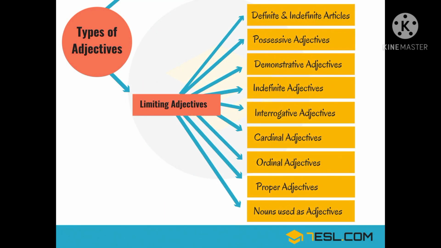Now let's have a look at the types of adjectives. There are demonstrative adjectives, possessive adjectives, indefinite adjectives, interrogative adjectives, cardinal adjectives, ordinal adjectives, proper adjectives, and so on.